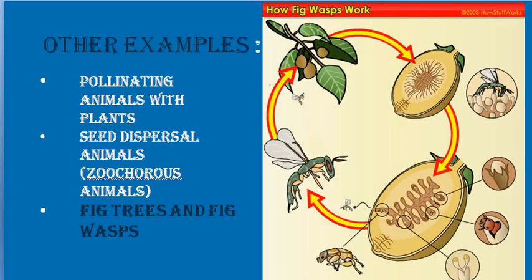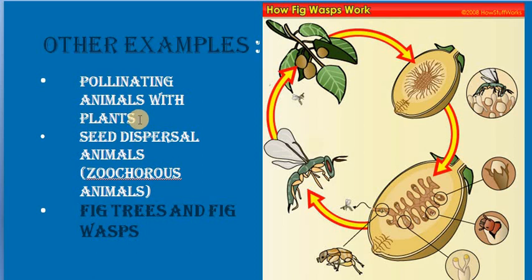And the next example is about pollinating animals, like in the case of bees, the pollinating bees which are responsible as pollinators. How do these pollinators show their relationship with the plants?